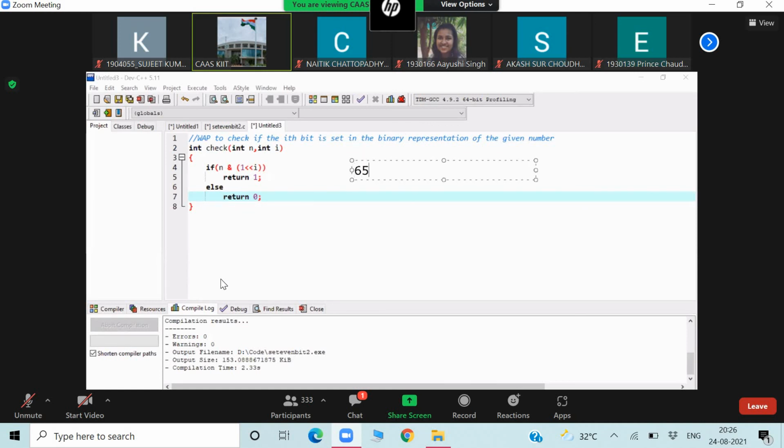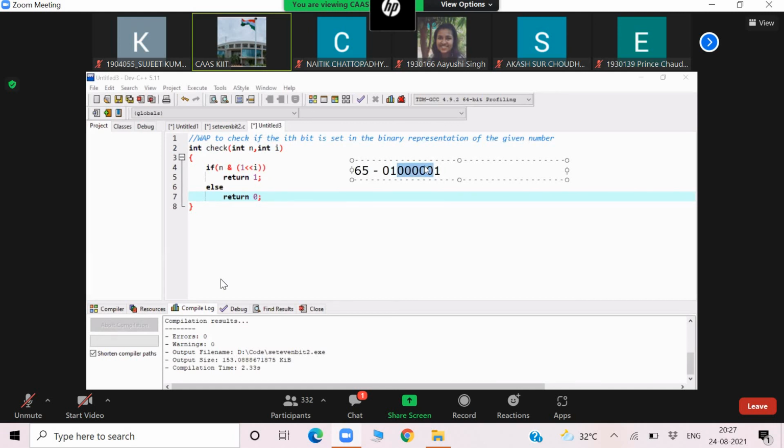65 binary value is 0, 1, 0, 0, 0, 0, 1. Okay. Here, if I entered 0th bit or 6th bit, it will return true. It will return 1. Any other number I enter, it will return 0. Because only these 2 bits are set. Other bits are not set.